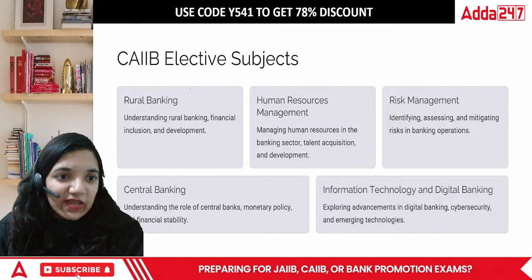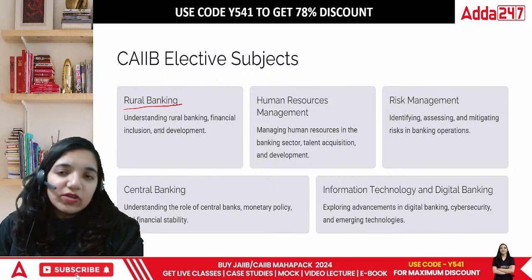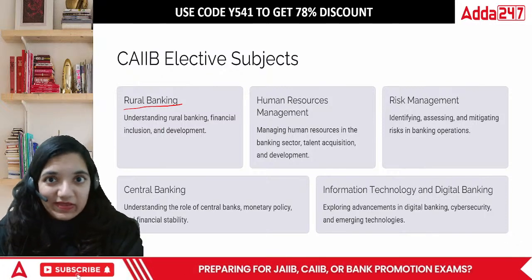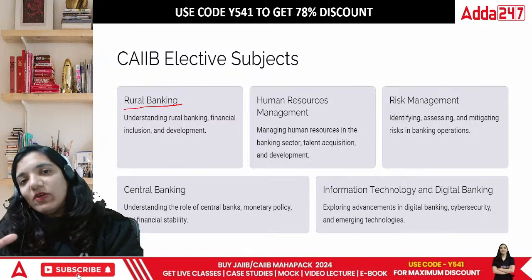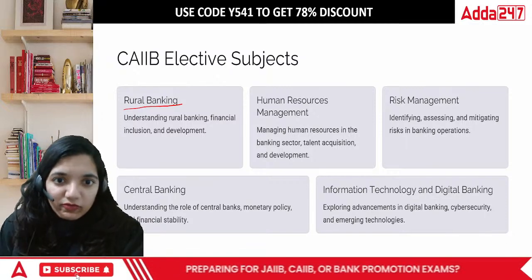What are those specific areas? Number one is rural banking. Rural banking is basically something which is good for all the people who have done economics at any point of time in their life. That is something that you can definitely check up. This will give you a part of the banking as well, the rural in terms of the working. So it is something that you can look forward to.